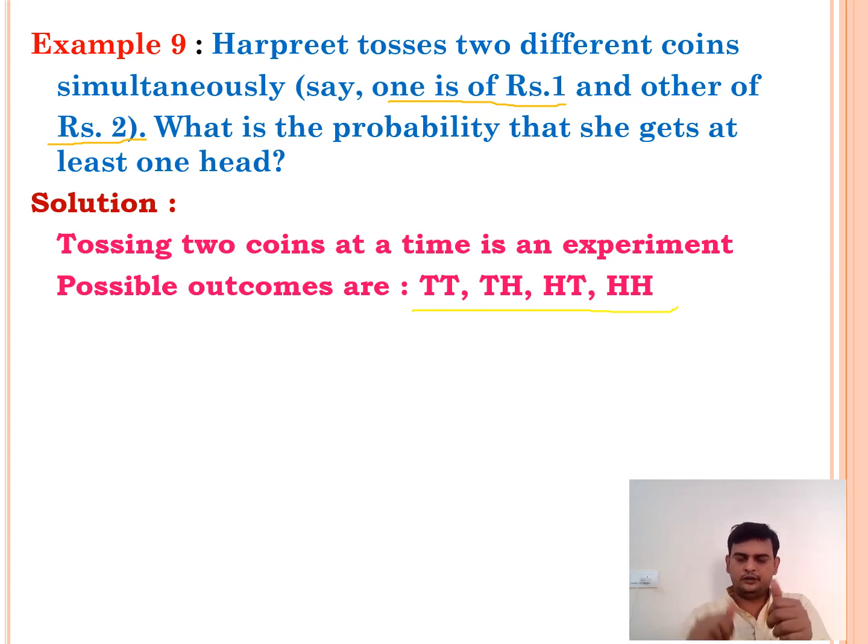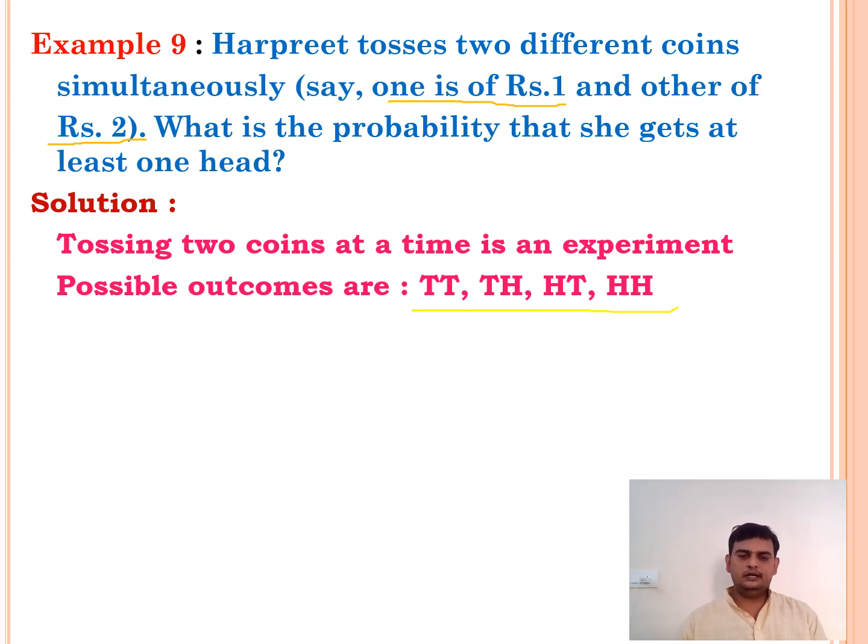This is one possible outcome. Next, 1 rupee coin tail, 2 rupees coin head. This is another outcome. Now 1 rupee coin head, 2 rupee coin tail. Next, 1 rupee coin head and 2 rupees coin again head. So the total number of possible outcomes is 4.